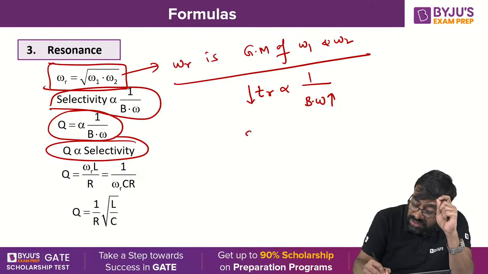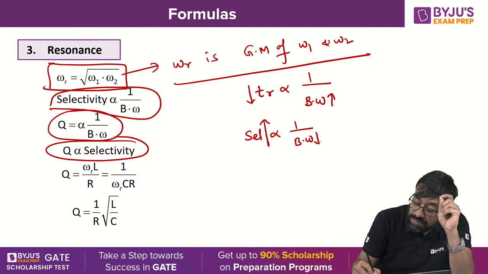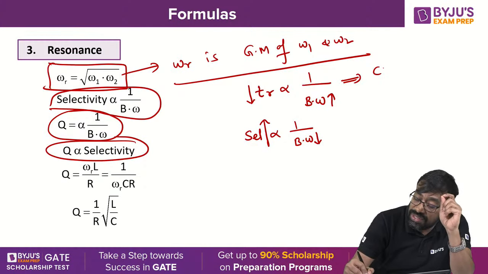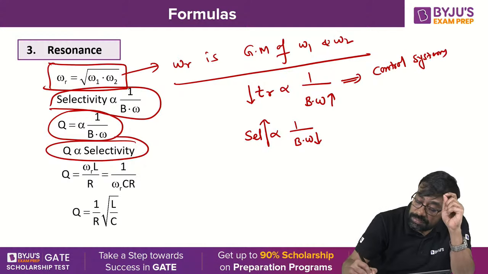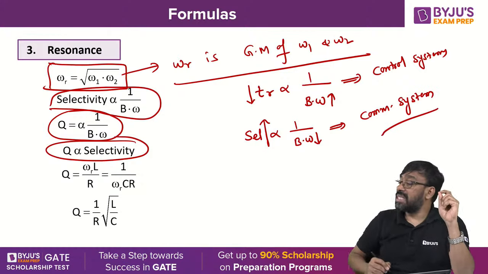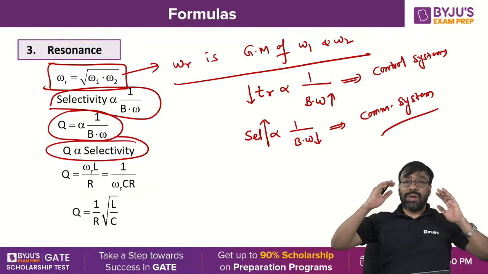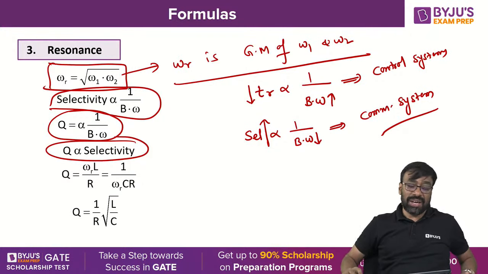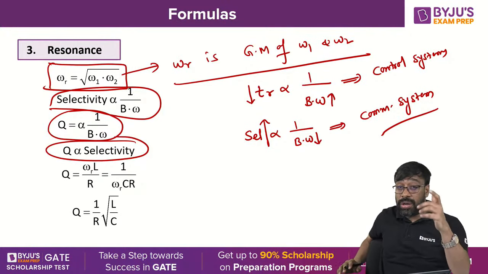For any communication system, the selectivity must be higher or larger. For that, the bandwidth must be smaller. This is for control systems. This is for communication systems. You understand, all of you? The difference between the control systems and communication systems, you understand? Bandwidth point of view I'm talking about now.